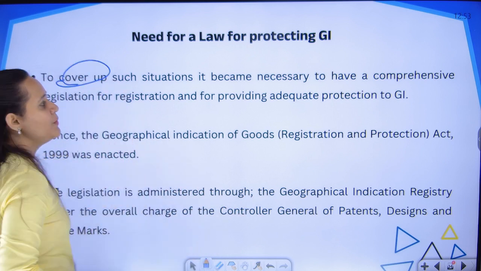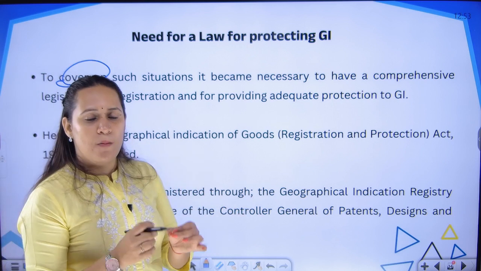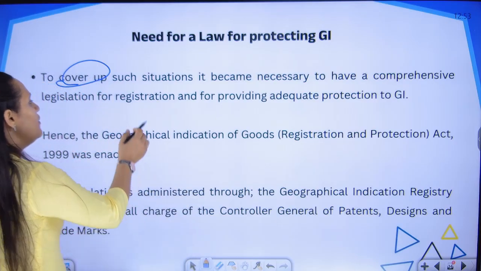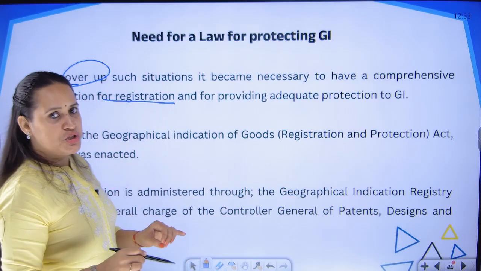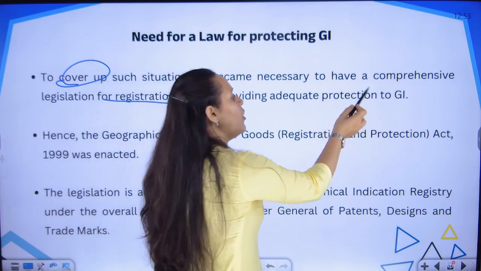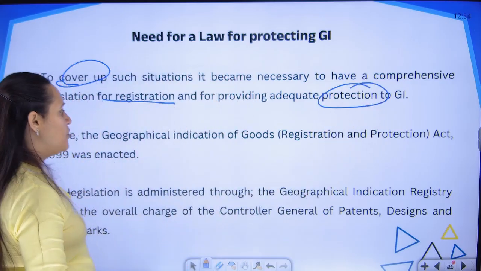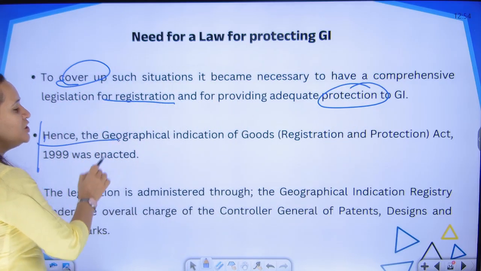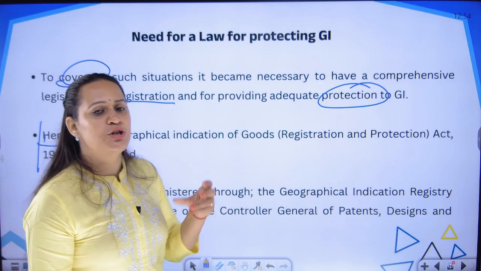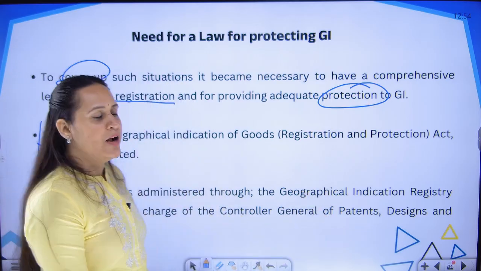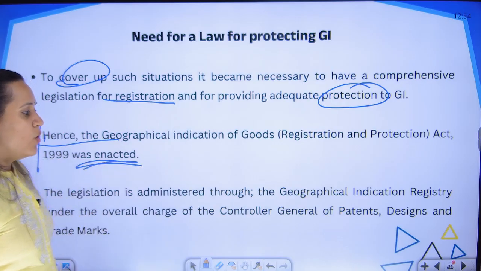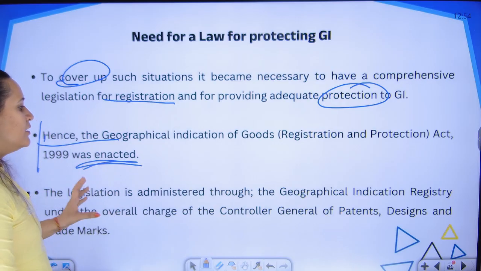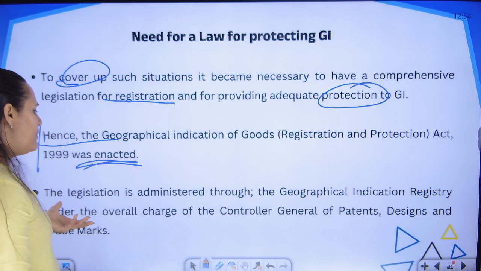To cover up such situations, it became necessary that we have a comprehensive law for ourselves. We had to provide for a proper registration procedure, and we had to give proper protection to all the GI products, and that is when the Geographical Indication of Goods Registration and Protection Act of 1999 was enacted. This comes under the same provisions.